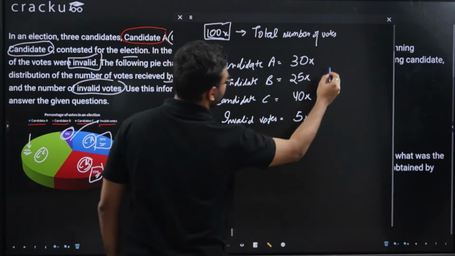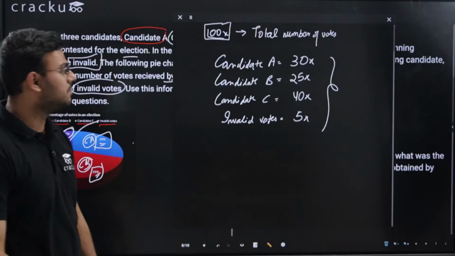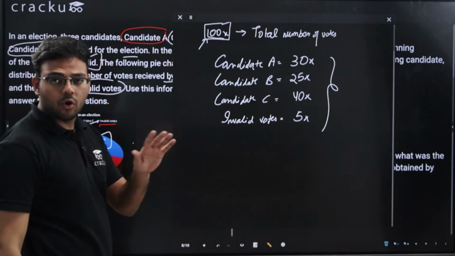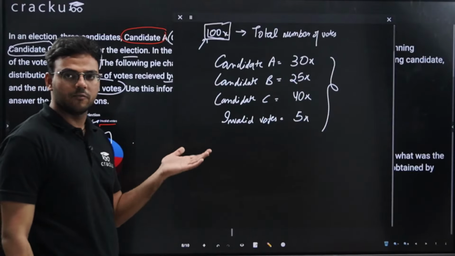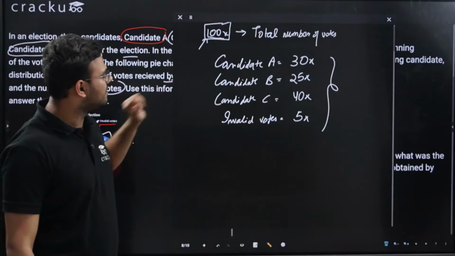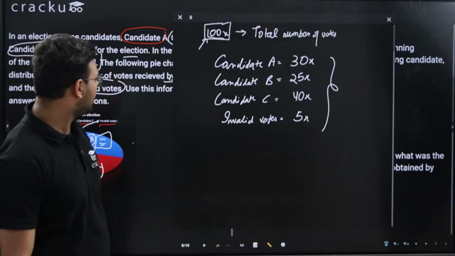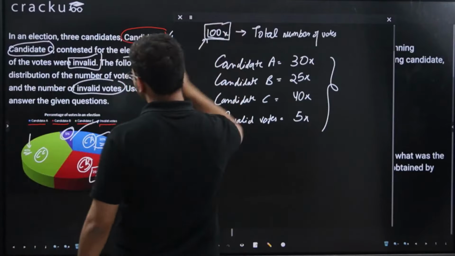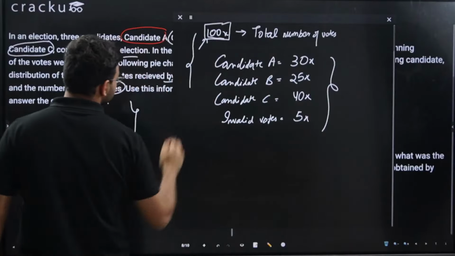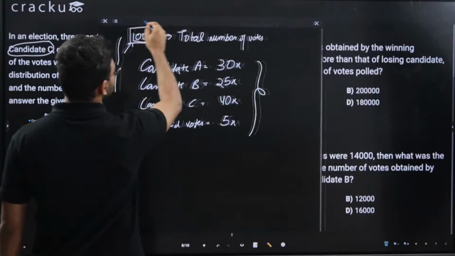Now if you sum this up, 30x plus 25x plus 40x plus 5x, it comes to 100x. So this means we have considered all the votes. A received 30x votes, B received 25x votes, C received 40x votes, and there were 5x invalid votes. Now we have noted down all the instructions given in the question. Now we'll see the question and answer accordingly.